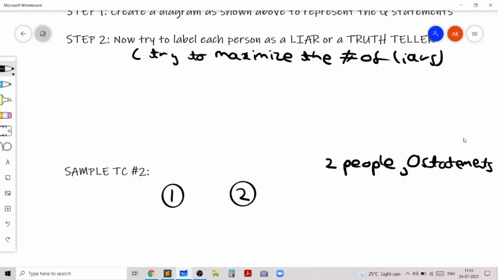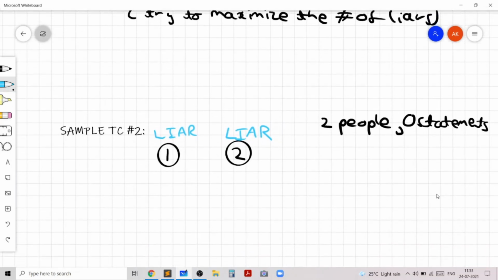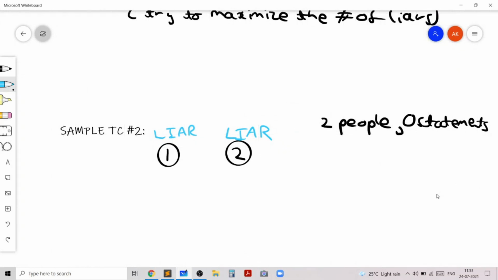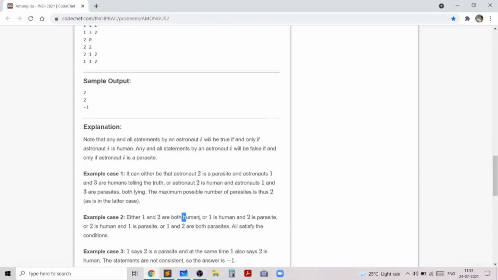From this diagram we can easily see that we just set both of these people to be liars, because that would obviously be the best way to go about it. Hence the answer for this sample test case is also 2, because both person 1 and person 2 can be liars, and this satisfies the conditions.